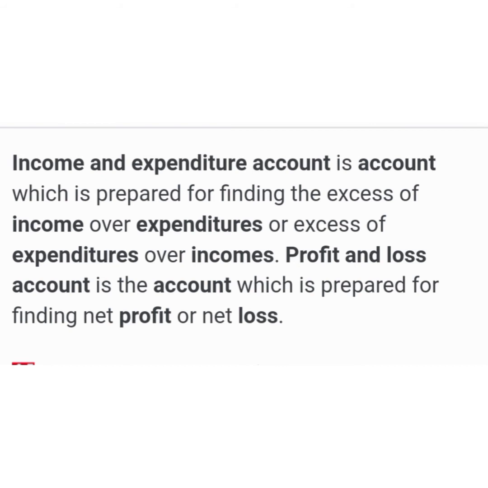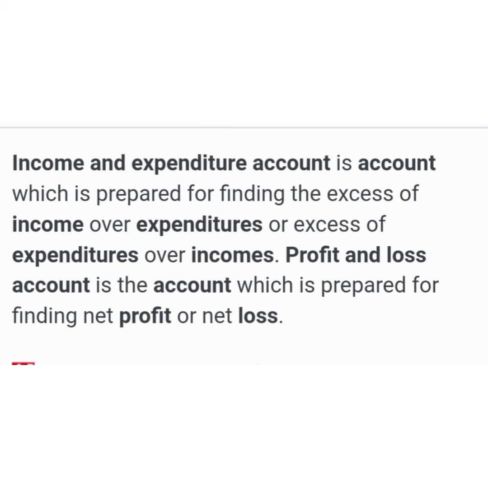Next, we are going to learn about the differences between income and expenditure account and profit and loss account. Profit and loss account is an important financial statement prepared by profit motive organizations.